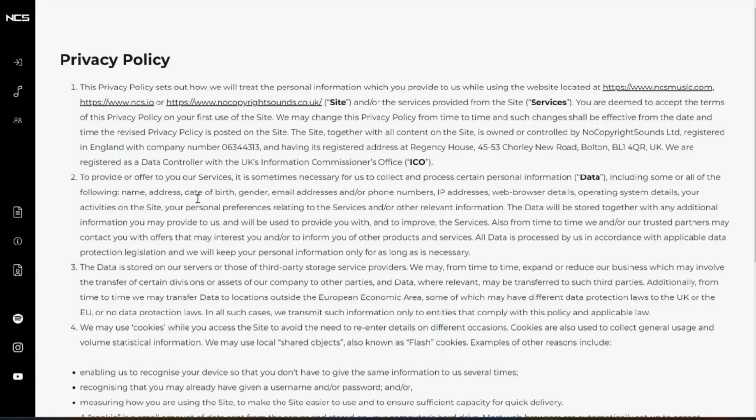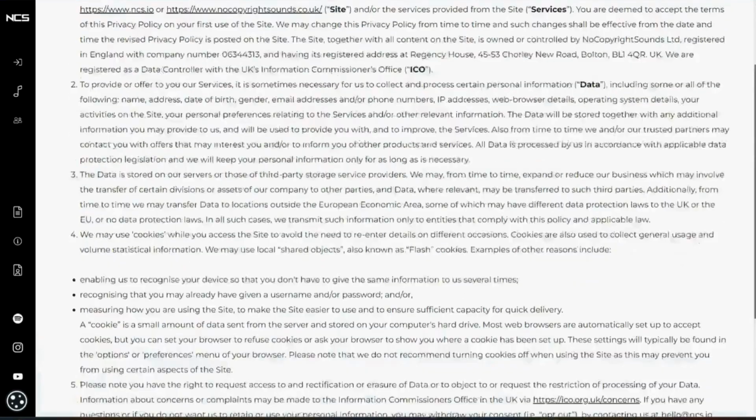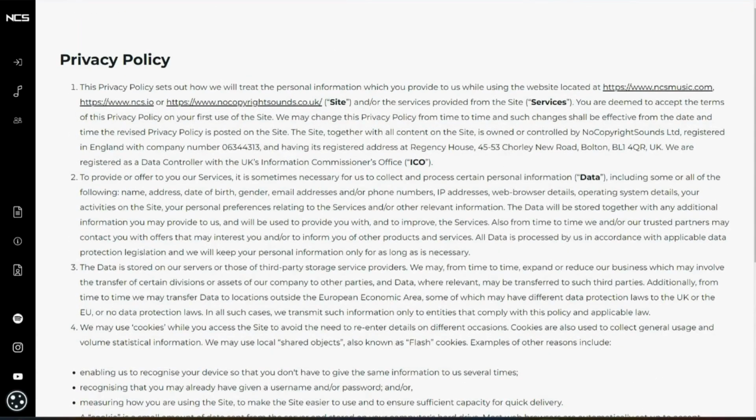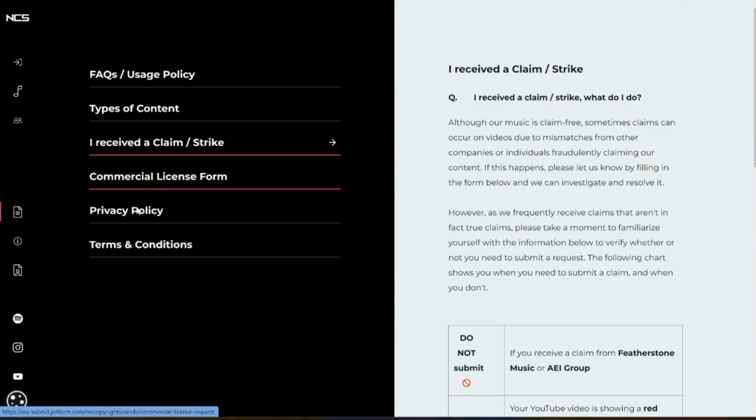All right, so next I have their privacy policy. I'm not going to read through all of this, but I would highly advise you going through all of this, reading through it yourself on your own time. For the sake of the video not being extremely long, I'm not going to read through all of it, but I would advise going through this.